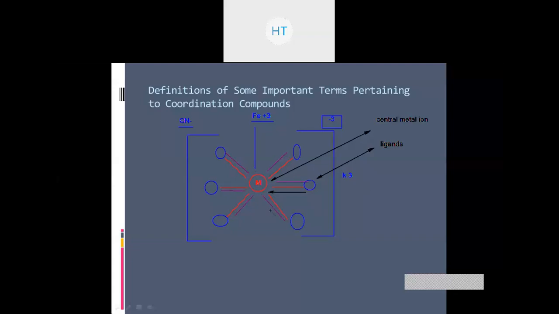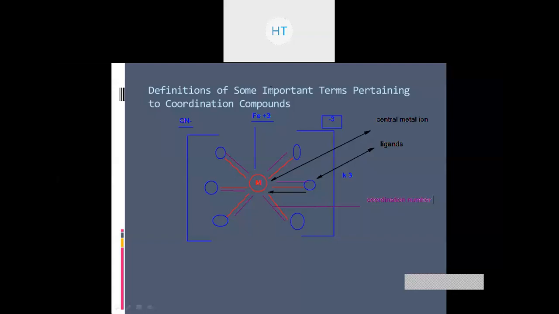This particular number of bonds formed by a central metal ion, we call it the coordination number. Remember this, it is called the coordination number. The coordination number is the total number of ligands to which the central metal ion is directly attached in this entire sphere. That is called a coordination number.